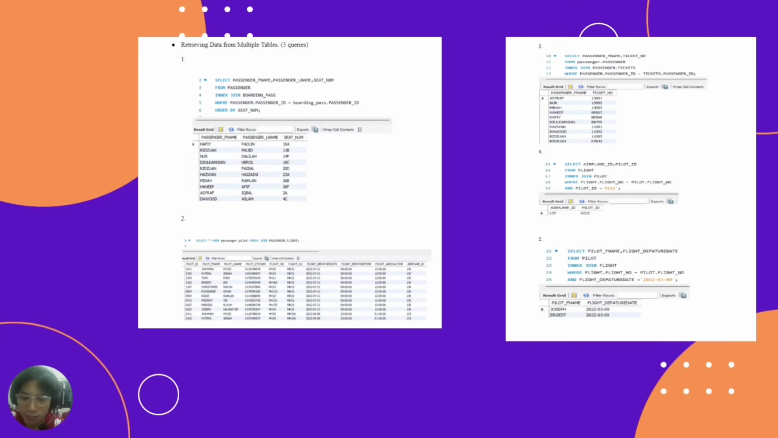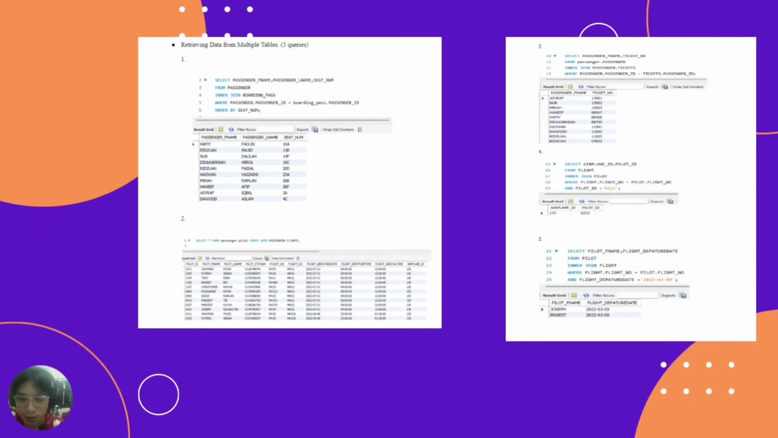The fourth one is we select airplane ID, pilot ID from flight join pilot, where flight number equals pilot flight number, and there is a condition where the pilot ID must be 0222. From this table we can see the airplane ID and the pilot ID. The pilot ID is 0222, same as the command we created.